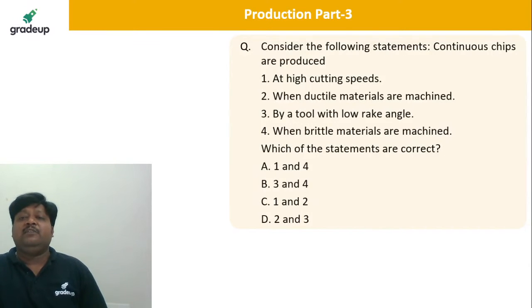Consider the following statements regarding when continuous chips are produced. I hope we already discussed this. We already had a discussion on this topic, how a continuous chip is going to be produced.